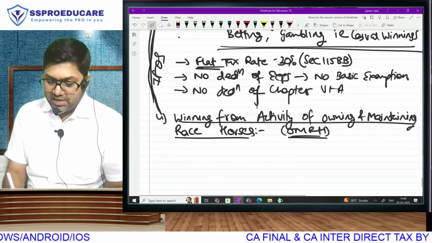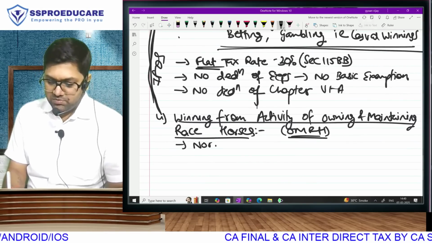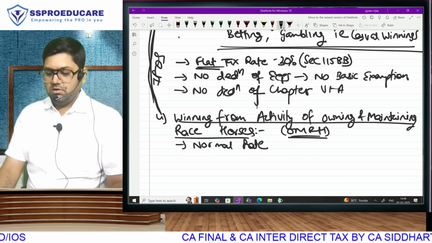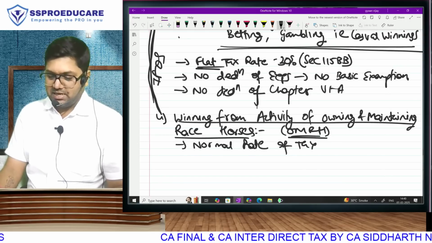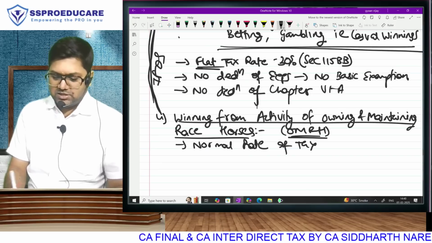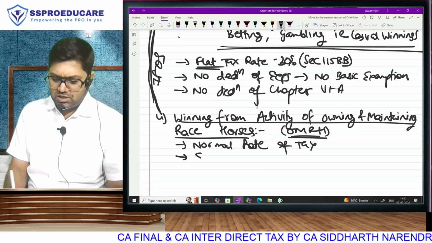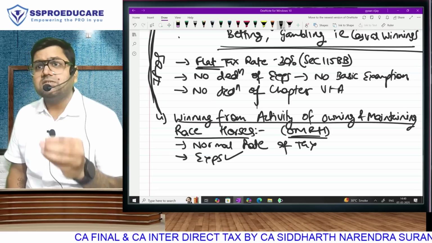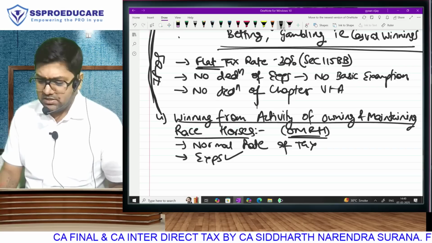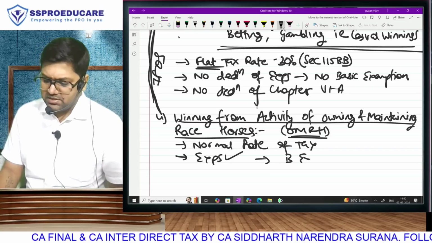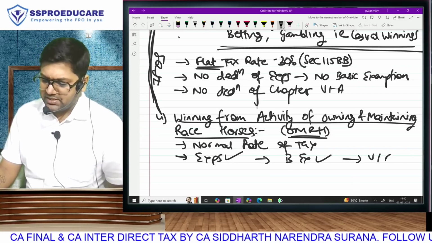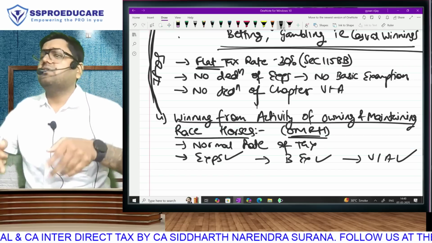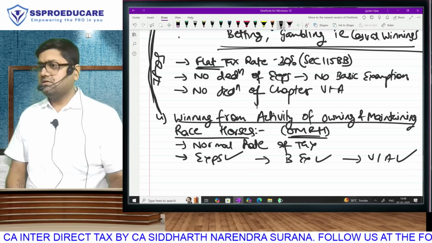And because this is not casual winning, the rate of tax is going to be normal rate. Means, will we get basic exemption and slabs? Yes. Will we get deduction of all these expenses that I was talking about, like maintaining the horse, feeding the horse, rider salary? Yes. Will we get basic exemption? Yes. Will we get chapter 6 deduction? Yes. The entire tax treatment will be normal because here we have put effort, it is hard work.